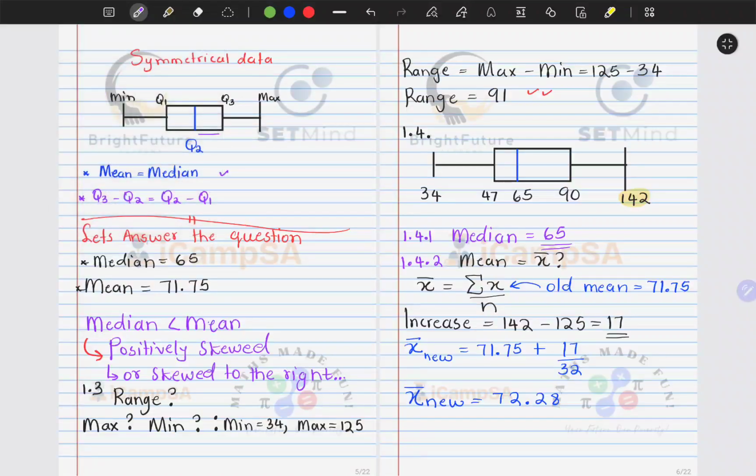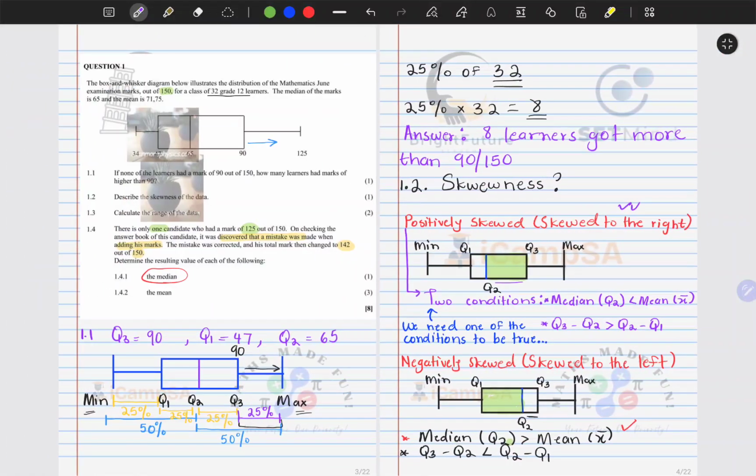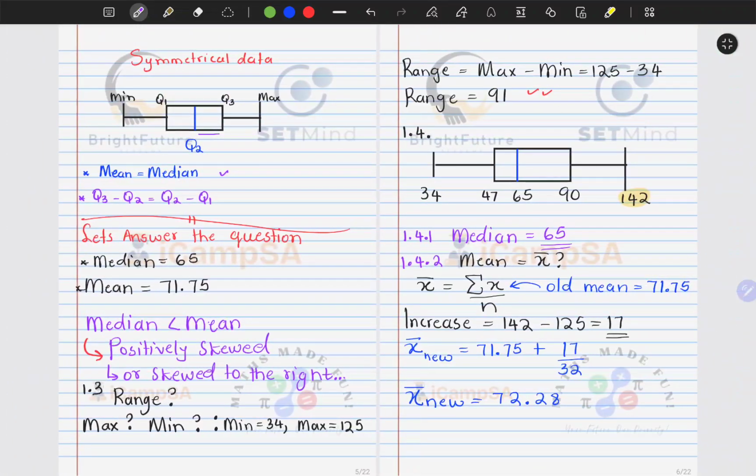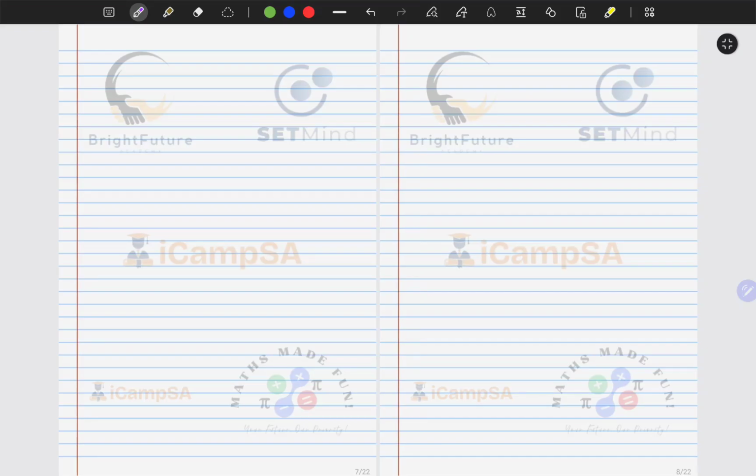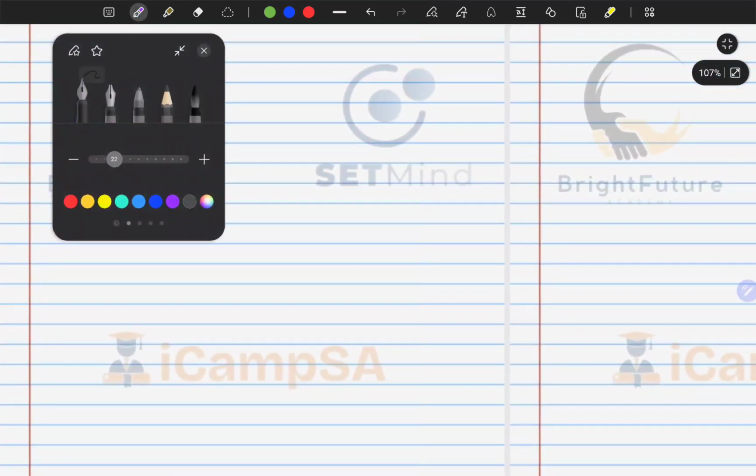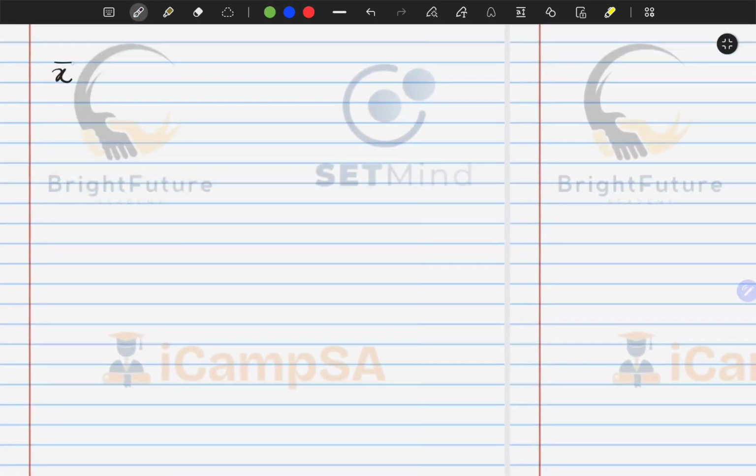I hope that this does make a lot of sense. There's a couple of steps that someone else would have undertaken here, so let's explore them. Alternatively, we'll have a look at an alternative method below. Someone else would have said, we know that the mean is given by the sum of the terms divided by n.